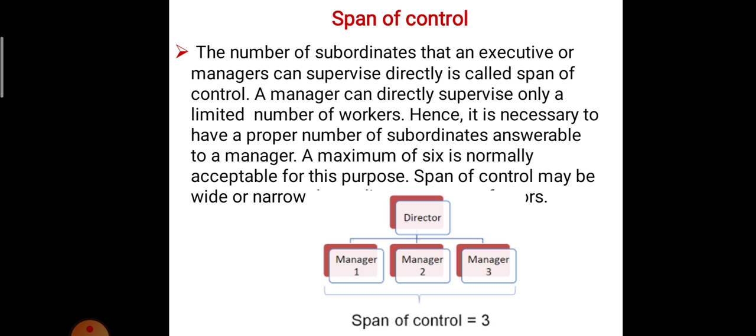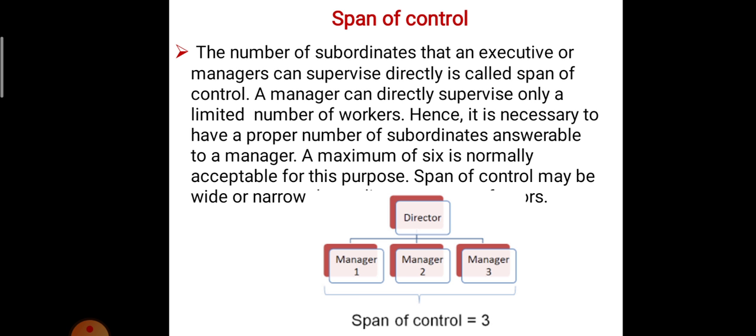The number of subordinates that any executive or manager can supervise directly is called span of control. A manager can directly supervise only a limited number of workers. Suppose we take an example. Suppose the director does not divide the work among managers 1, 2, 3. What will happen at that time? Suppose 100 workers are there under the director.